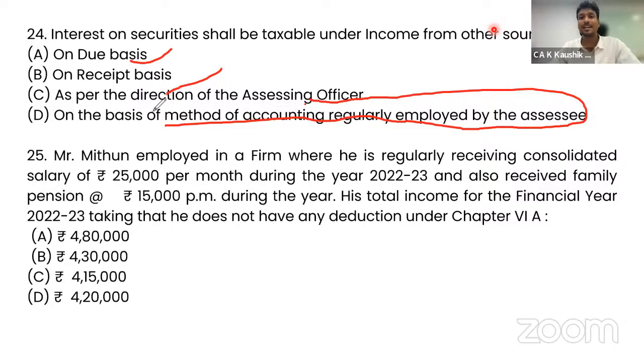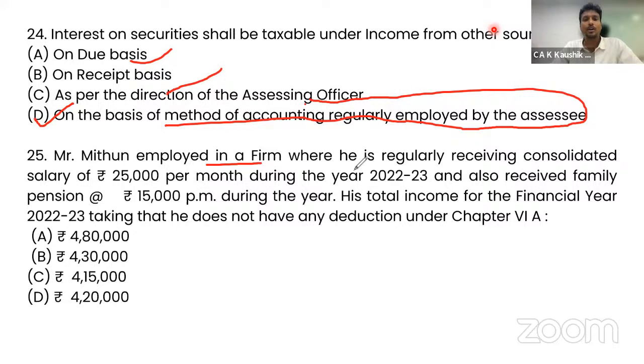Whatever method the assessee has chosen regularly, if he has chosen the cash basis, that is receipt basis, then receipt basis should be followed every year. And consistently, if they are following due basis, then they'll have to follow the due basis. So the accounting method regularly employed by the assessee will become the correct option.